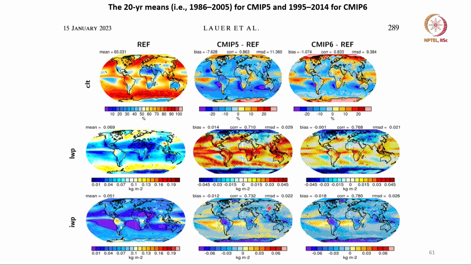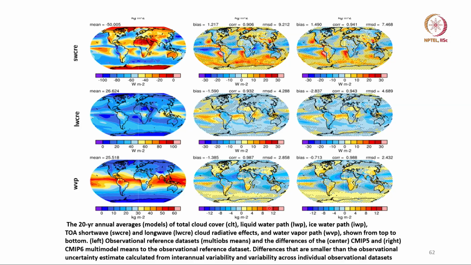Okay. So, this issue of clouds, the amount of liquid in the clouds, amount of ice is still not well simulated. Now, this has an impact on short wave cloud radiative effect and the long wave cloud radiative effect. And lastly, we see the total water vapor, which is a very important parameter for rainfall and radiation.